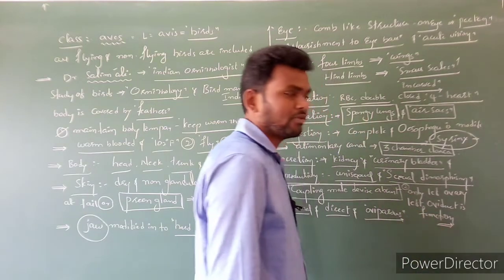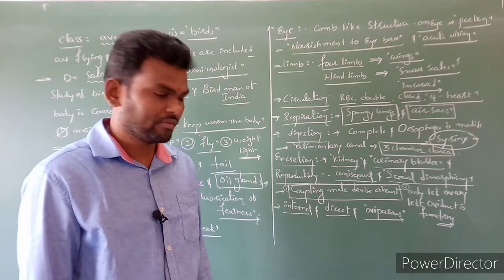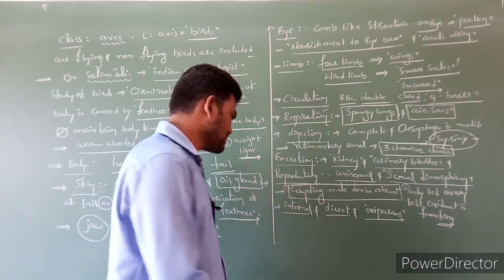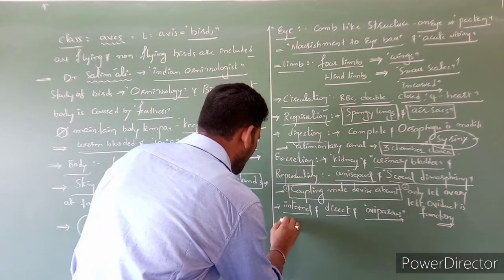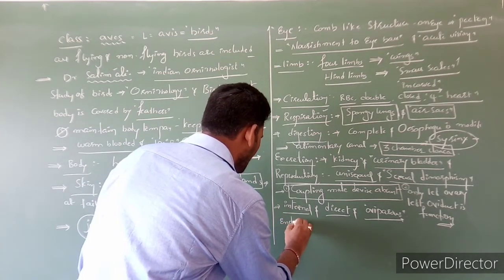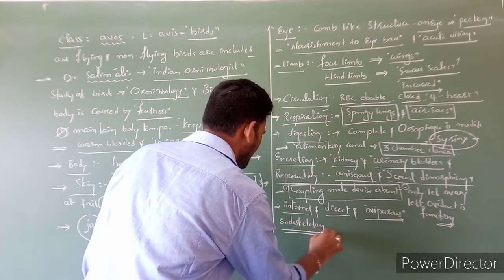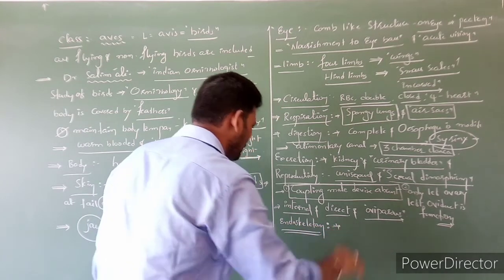The shell is made up of calcium carbonate. Clear? So this is regarding reproduction. And one more special character regarding skeleton: endoskeleton. One more special character is endoskeleton.